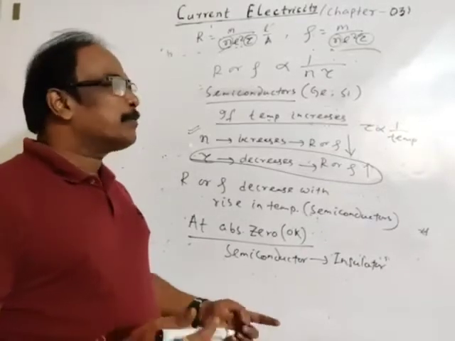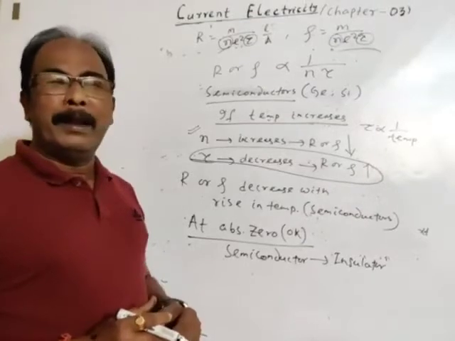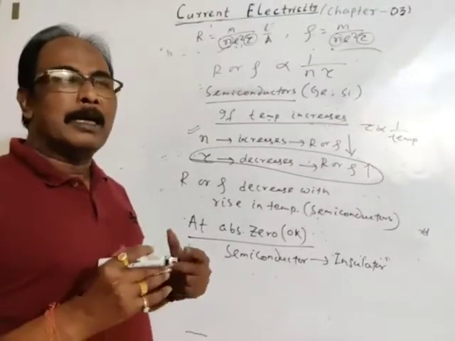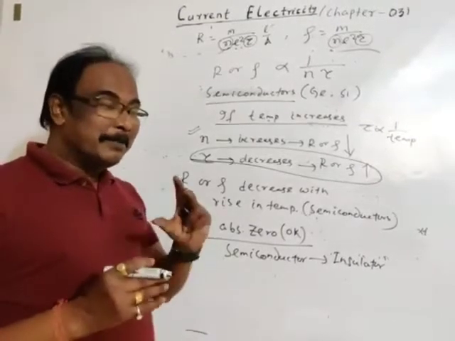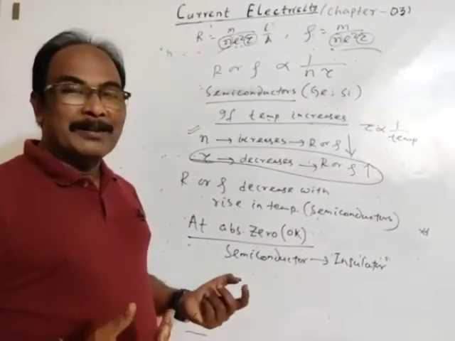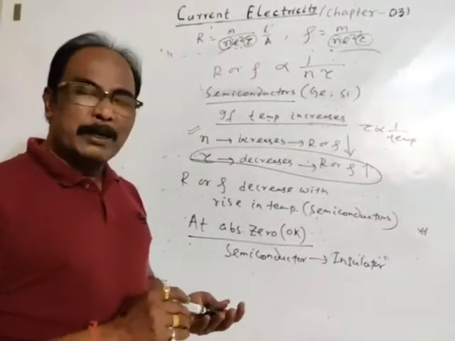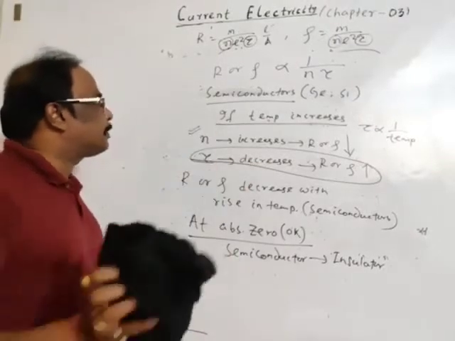Okay. Of course, we again discussed the forbidden energy gap, conduction band, valence band. So the relation with band gap energy Eg, Boltzmann constant, absolute temperature, all these factors we will discuss in semiconductor devices. So this is about semiconductors.